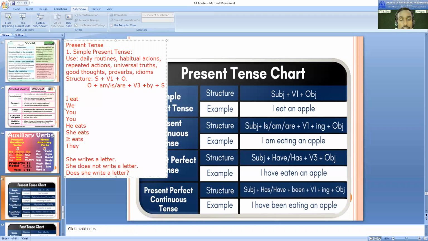But if you're using this, here your tone should be interrogative. How? Does she write a letter? You're asking, you're seeking information. So it should not be like a statement, like, does she write a letter? You're maybe not going to get an answer if you ask someone like this. So it should be, does she write a letter? Okay, so that it sounds like a question.